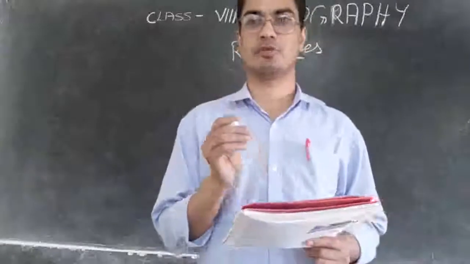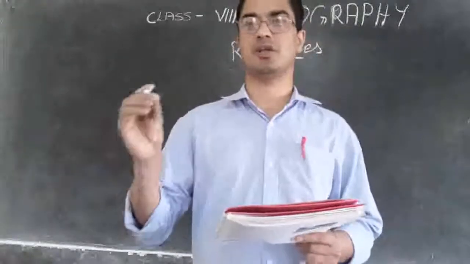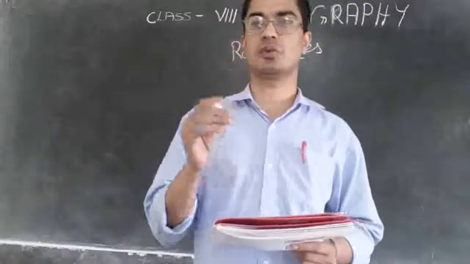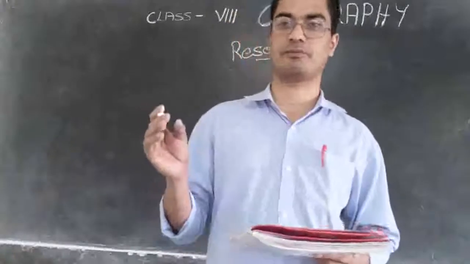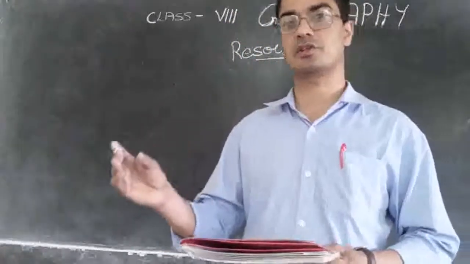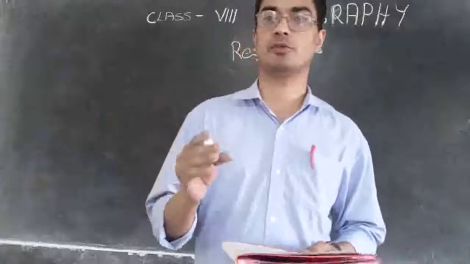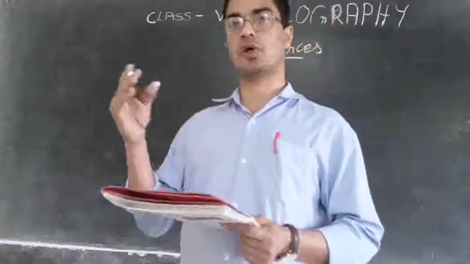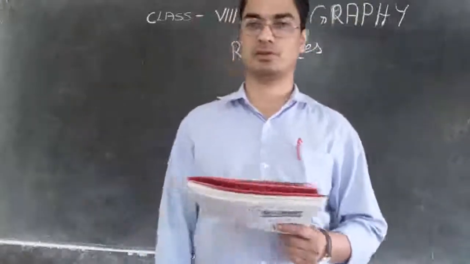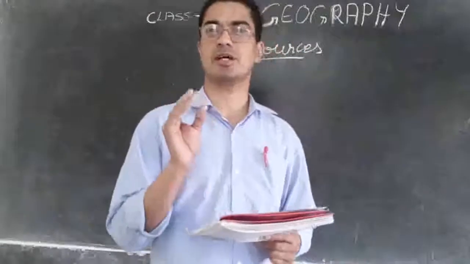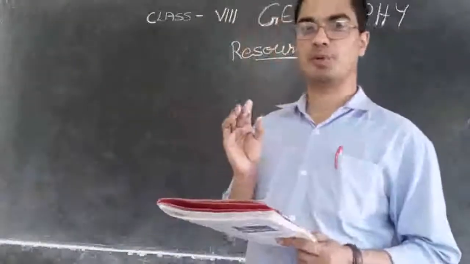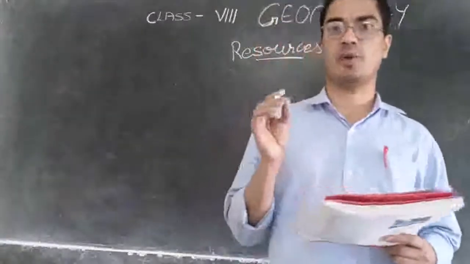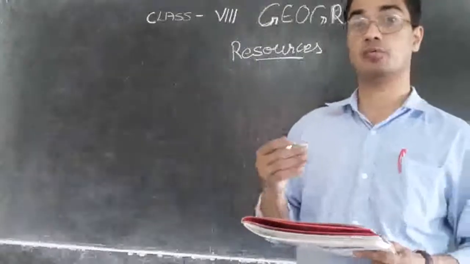You are a resource because you are useful to your parents, you are useful to your companions, your neighbors. So you become useful to others and therefore you are a resource. Your mother or your father is a resource because they are useful to you, useful to others. So any person who is useful to others also becomes a resource. So a resource means don't think that it is only things, but people also can become the most important resource. And in order to make use of other resources, whom do we need?